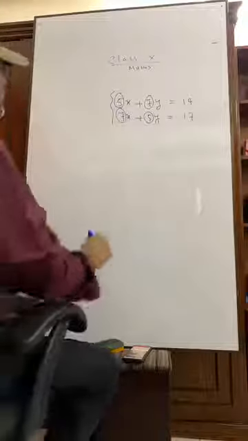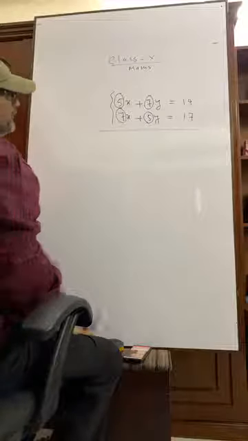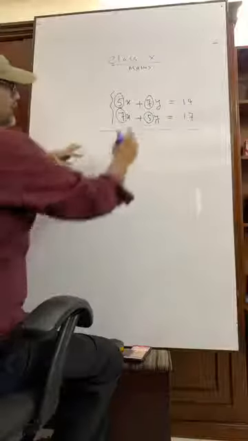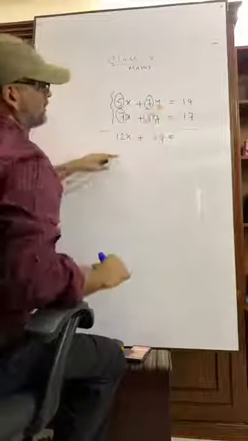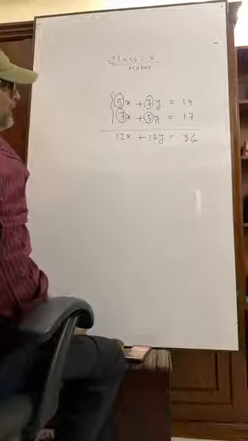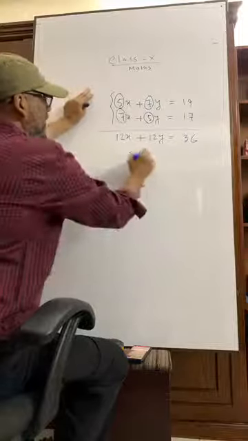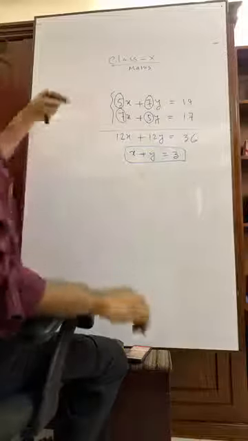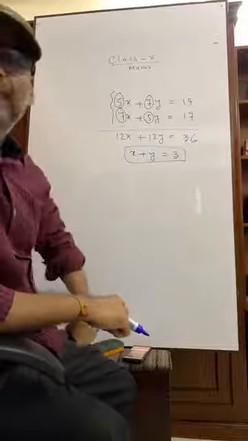What will you do? You just add these two equations. 5x and 7x will be 12x. 5y and 7y make 12y, equal to what? 36. If we divide it by 12, we are left with x plus y equals 3.